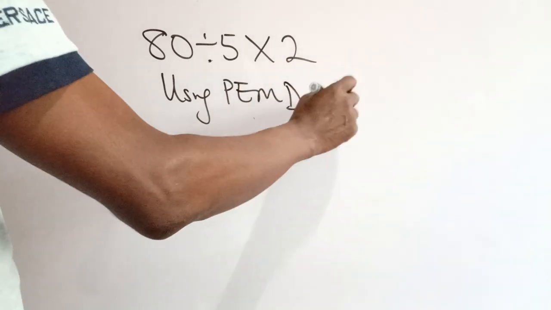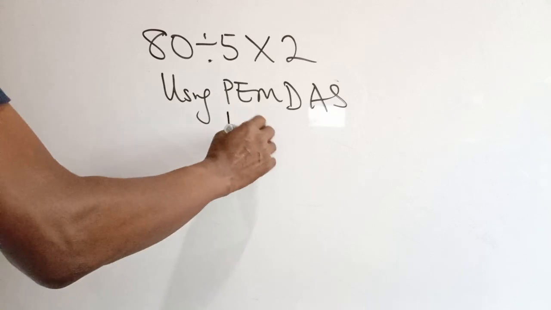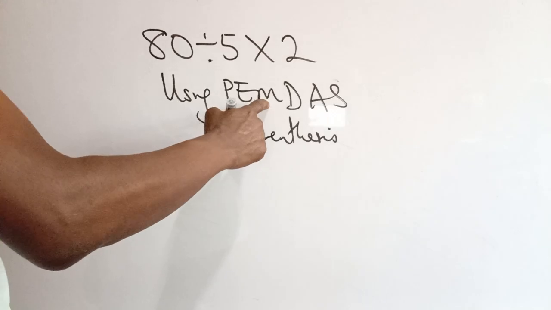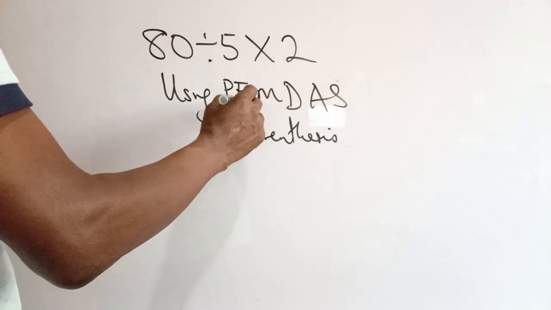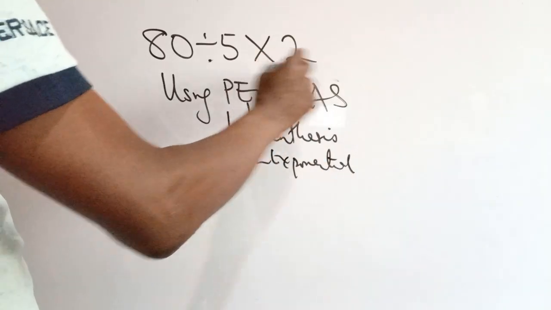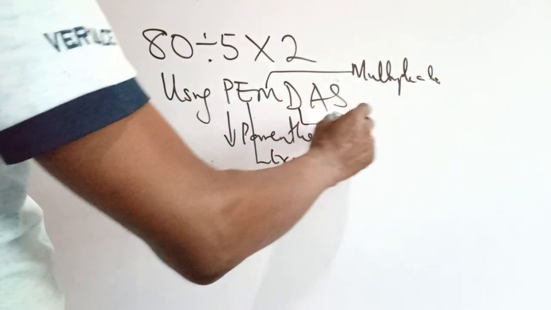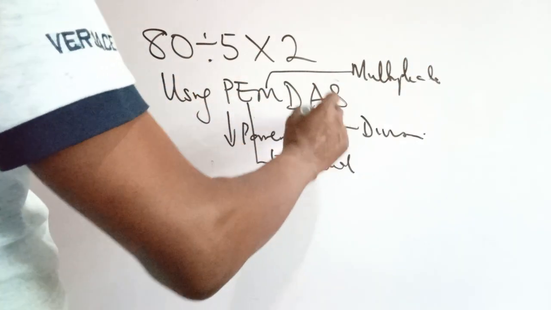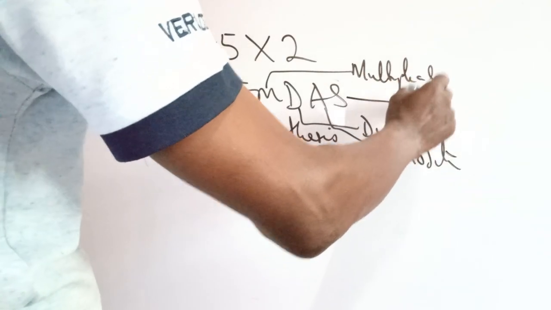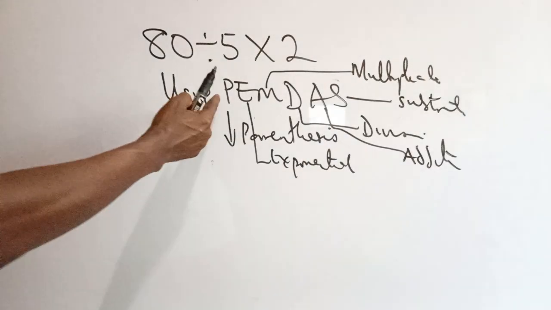What is the meaning of PEMDAS? It's another acronym. P stands for parentheses, E, exponents, M, multiplication, then D, division, A, addition, and S, subtraction. Now, if you look at this PEMDAS, that means parentheses come first.